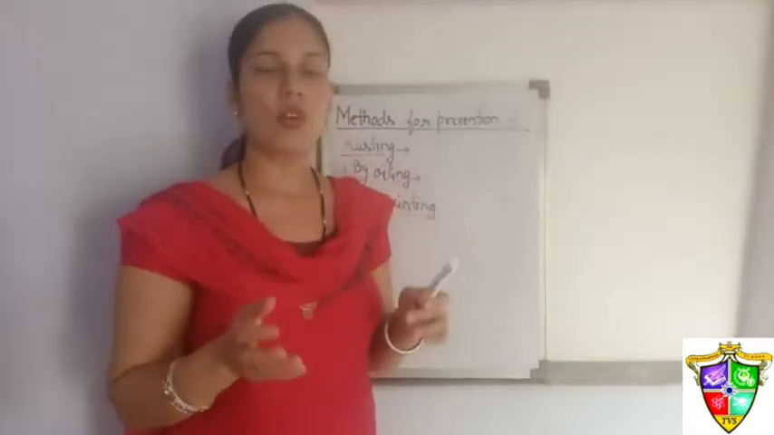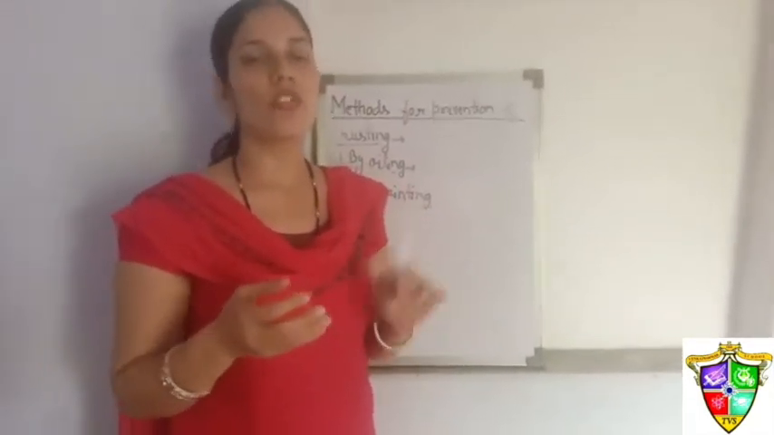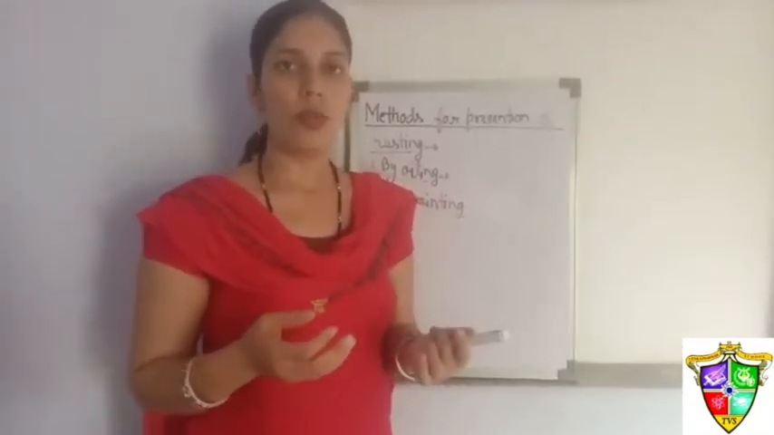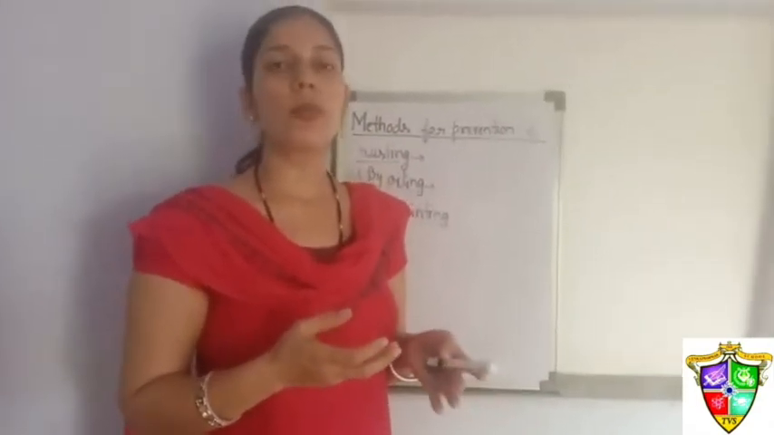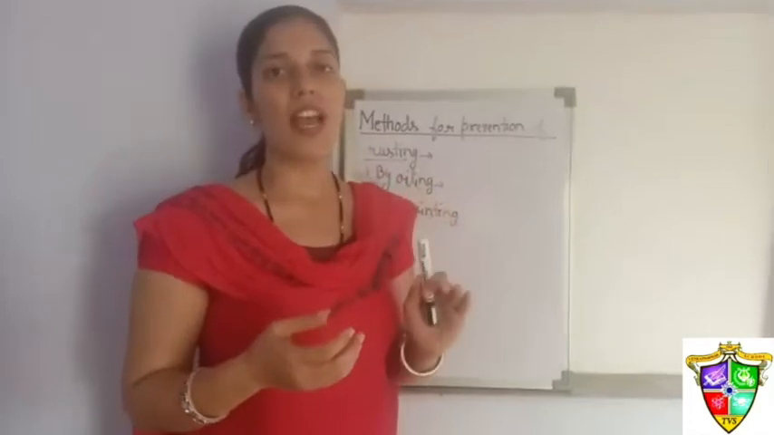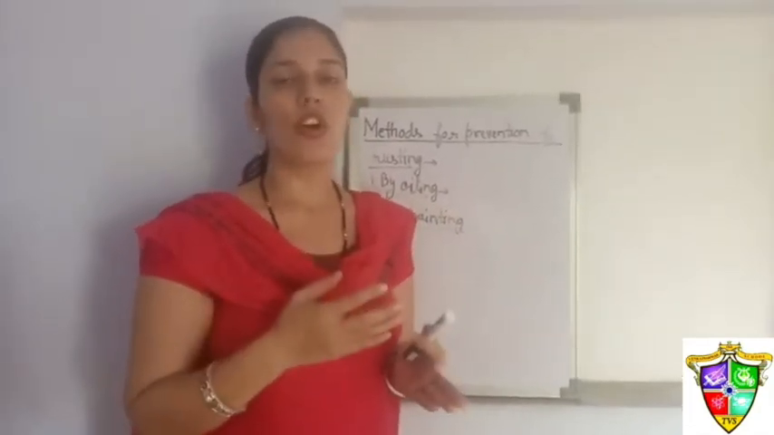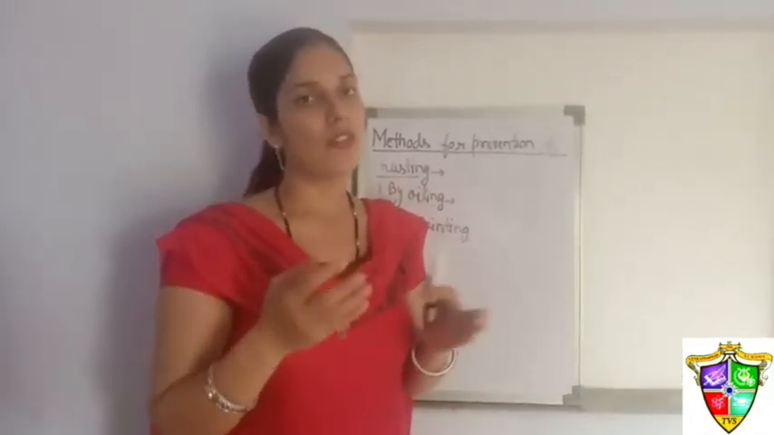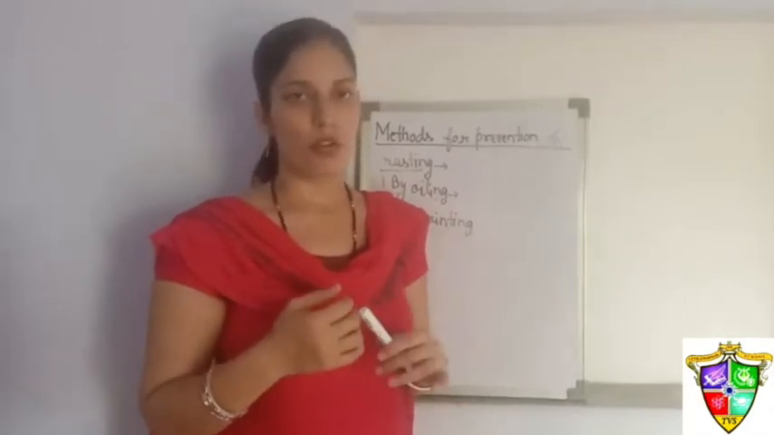You know, we paint all the iron railings, doors and windows at our home. So why do we paint them? It's not just for looking beautiful, it's also to prevent the rusting process. When we paint the iron object, it does not come in contact with moist air and we can prevent it from rusting.